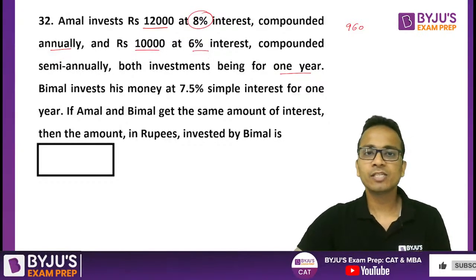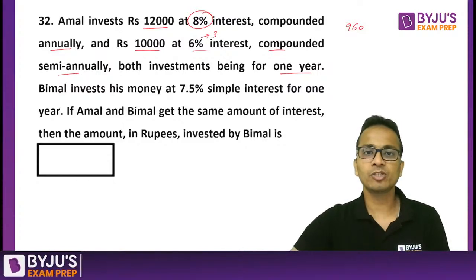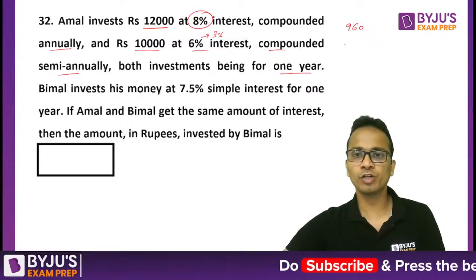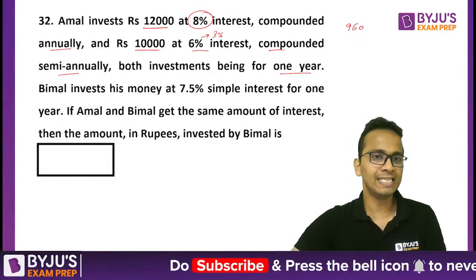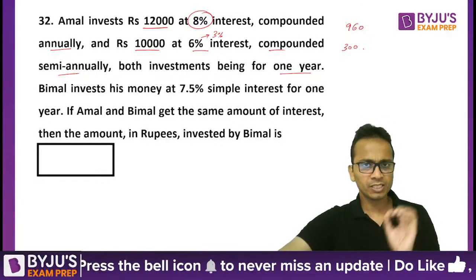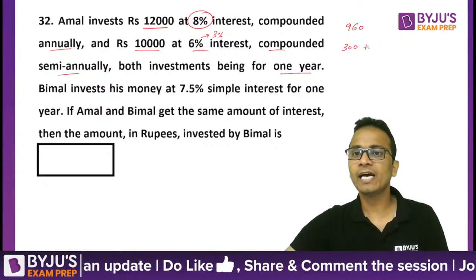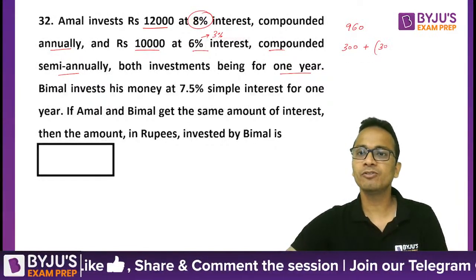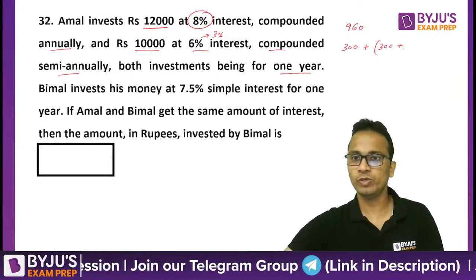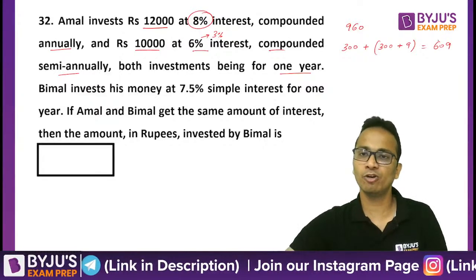10,000 invested at 6% but compounded half yearly. So the interest will be 3% per half year. First of all, interest will be 3% of 10,000, which is 300. This is the interest for the first half year. For the second half year, this interest will be copied, 300 plus 3% of 300, which is 9 rupees. So total interest will be 609 rupees.